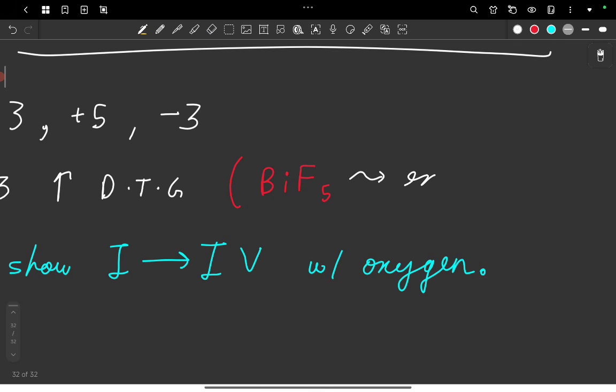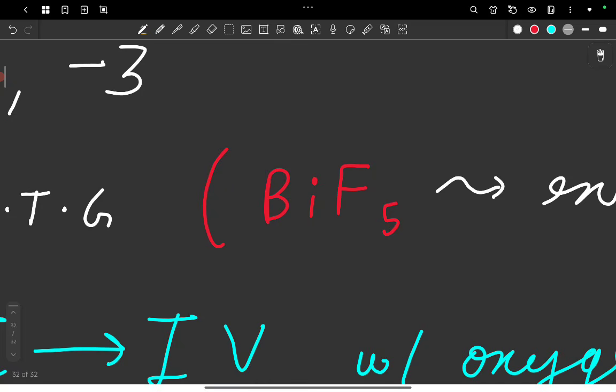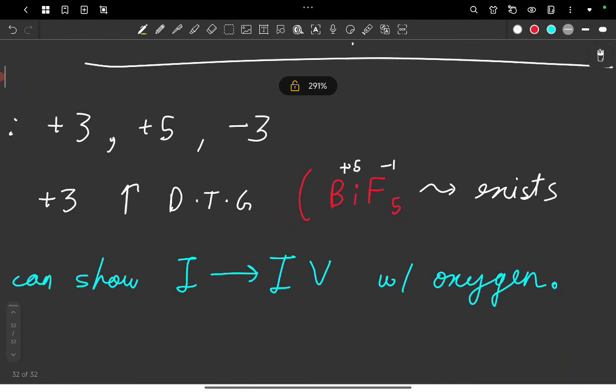This exists, and has bismuth in the +5 oxidation state and fluorine at -1, so it's counterbalanced. And BiF5 is the only well characterized compound of bismuth which exists in the +5 oxidation state.